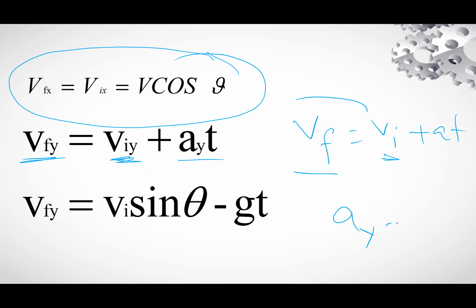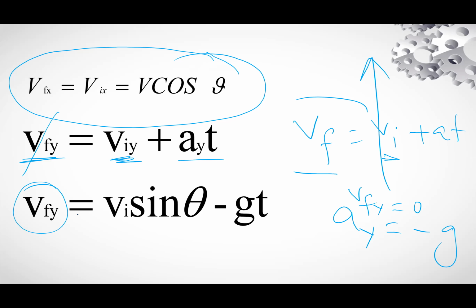Ay is equal to minus g because the motion is upward. Vy is equal to 0 at the top, and Viy is equal to Vi sine theta. So in place of Vi, write this value, with g and the minus sign.